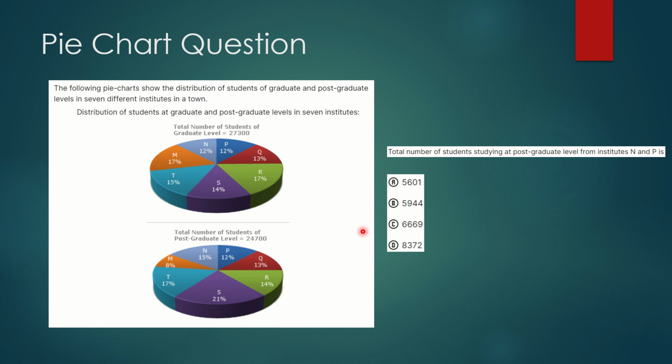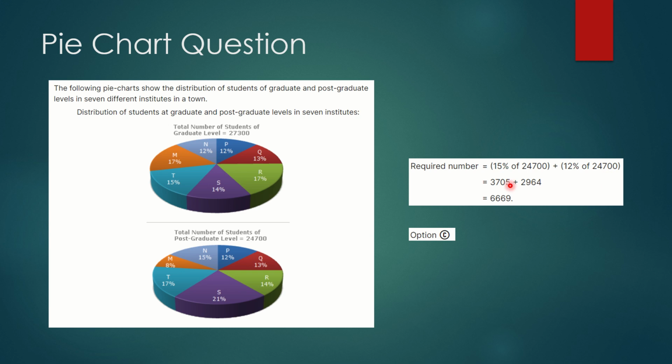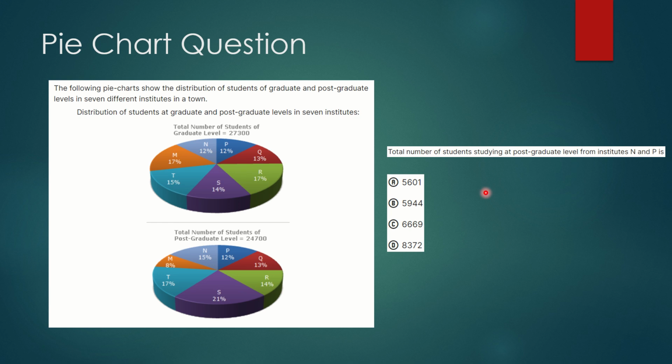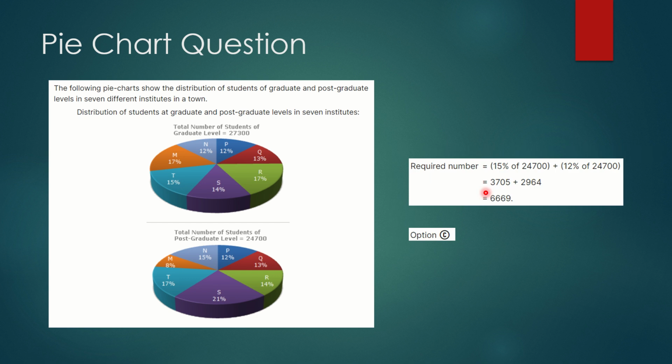Or alternatively, 15% of 24,700 plus 12% of 24,700 will also give us our final answer. So this is how we have to do the calculation and here we would reach our final answer. So option C is 6669, which is given over here. Hopefully everyone has got it right. This is similar to the previous one. So basically these questions are a little bit calculation intensive. Here we have to make sure that we are really fast at our calculation. Basic addition, basic multiplication, this should be at our fingertips.